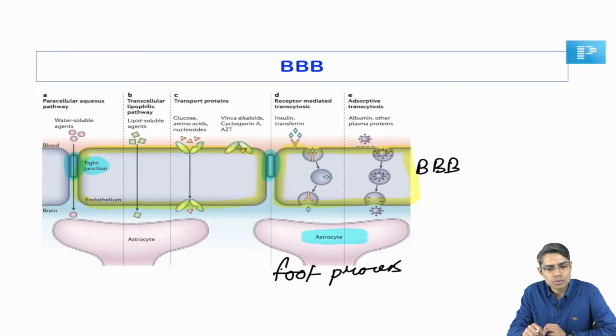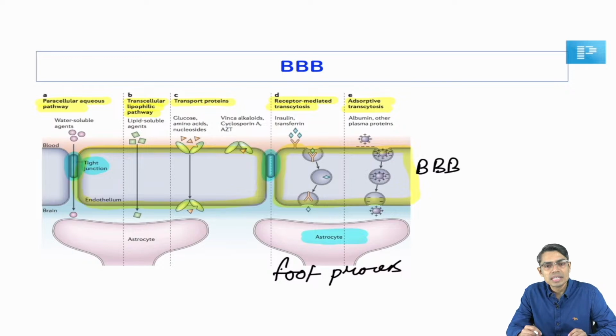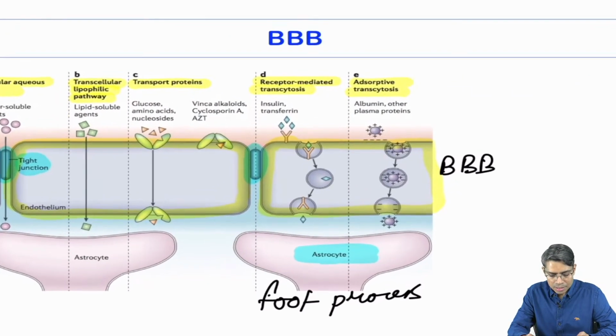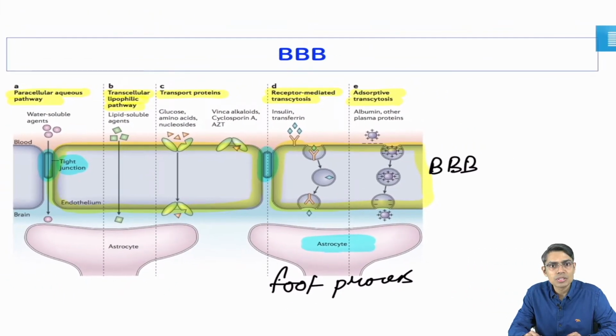What function is the astrocyte playing here? It is regulating the permeability of the blood-brain barrier, right. Now you have already understood this picture and diagram. Now look, there are 5 things written here. Number 1, paracellular aqueous pathway; second, transcellular lipophilic pathway; third, transport protein mediated; then receptor mediated transcytosis; and adsorptive transcytosis. These are the various mechanisms by which certain substances, or all the substances, penetrate the blood-brain barrier, as shown in this picture.